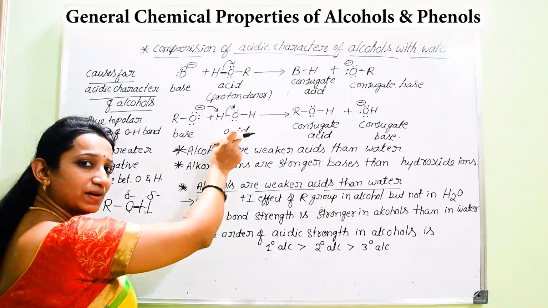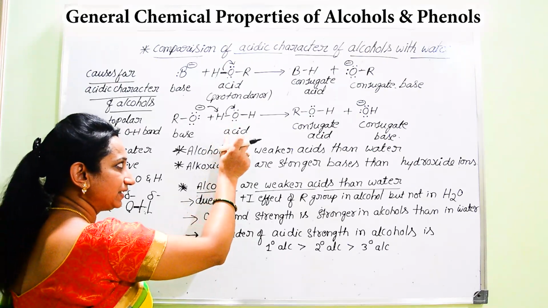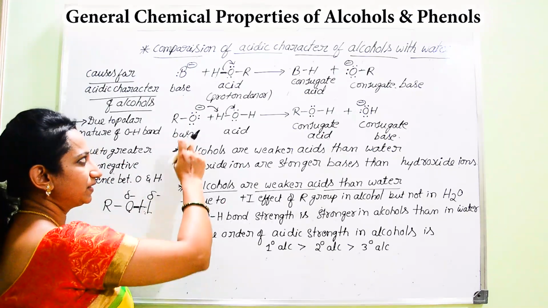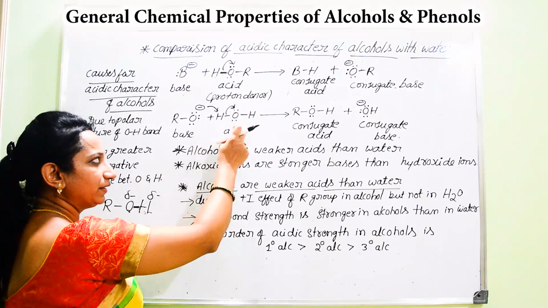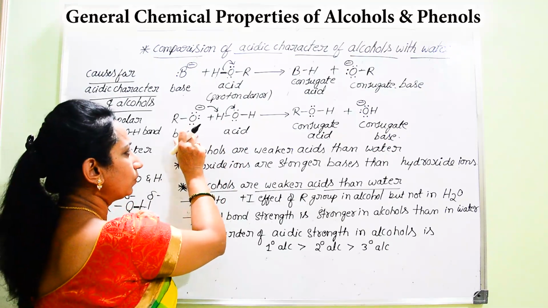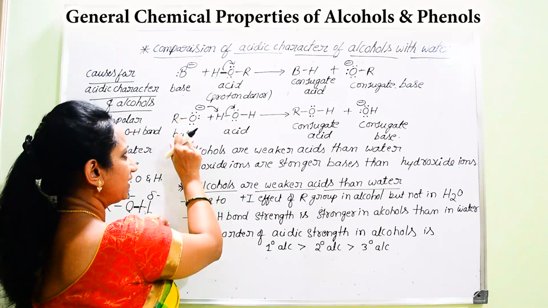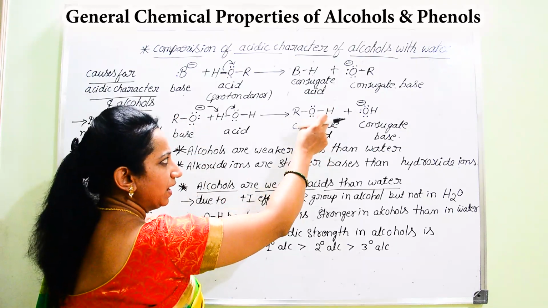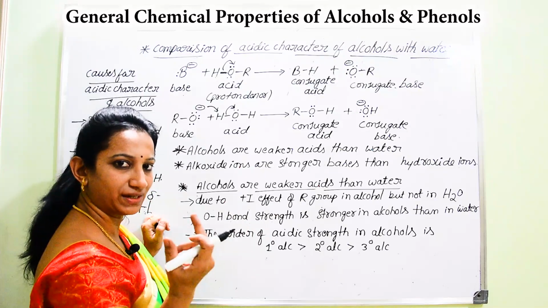Therefore, here the water molecule is acting as acid, whereas the RO group is acting as a base because it is accepting the proton. Here the water molecule is donating the proton. Hence this alkoxy base RO group is converting into ROH, that is the conjugate acid.